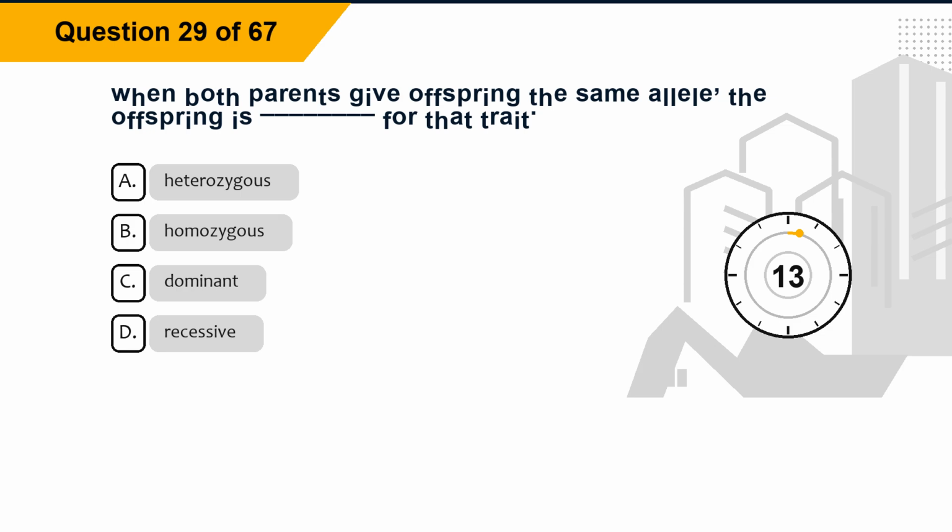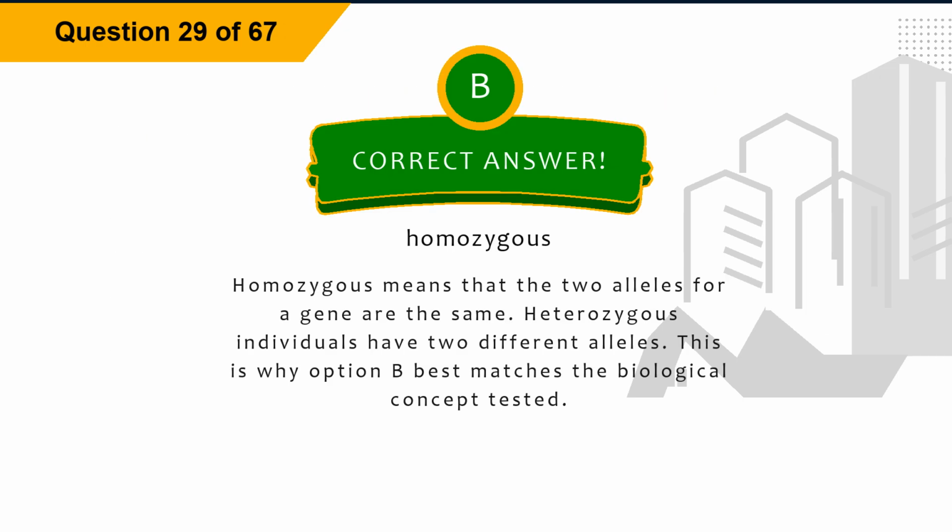Question 29. When both parents give offspring the same allele, the offspring is blank for that trait. Option A, heterozygous. Option B, homozygous. Option C, dominant. Option D, recessive. The correct answer is option B, homozygous. Explanation. Homozygous means that the two alleles for a gene are the same. Heterozygous individuals have two different alleles. This is why option B best matches the biological concept tested.